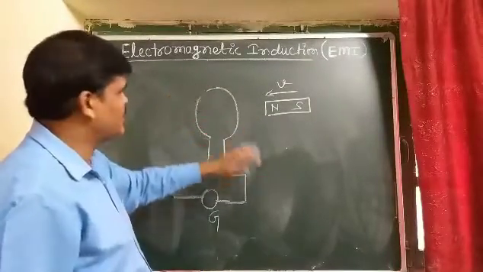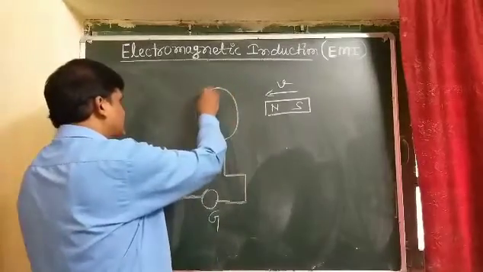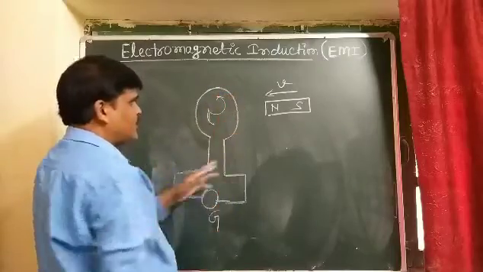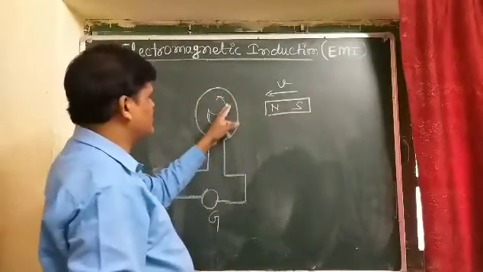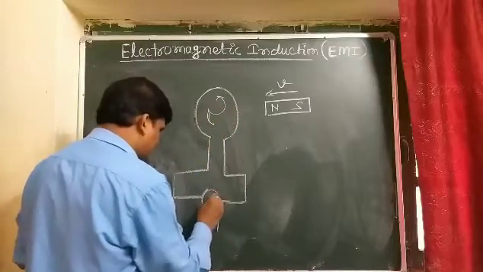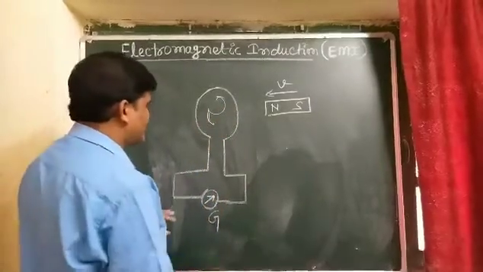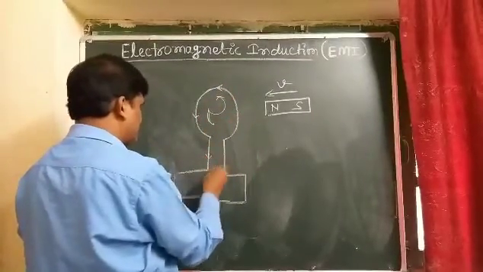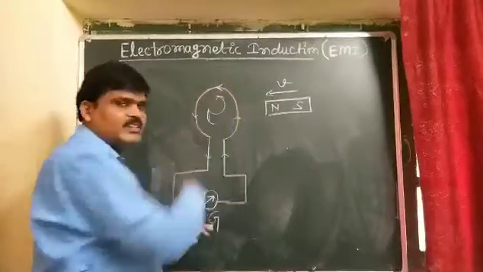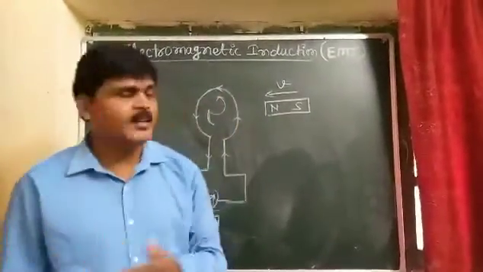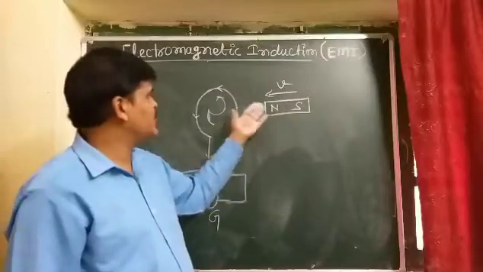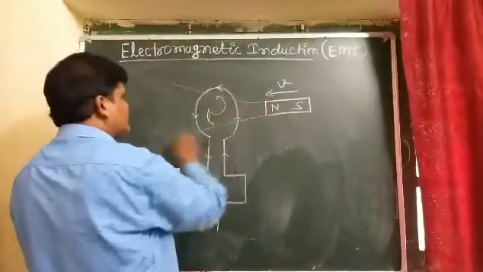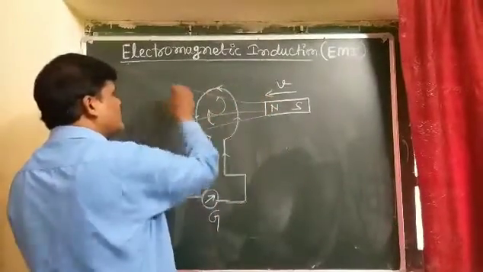And we know that this face of the coil behaves like a north pole, and current is produced in the coil due to the motion of the bar magnet. The north pole is moved toward the coil and the deflection in the needle is towards the right side. It means the current produced here is in the anti-clockwise direction. So what is actually happening? As the bar magnet is moving towards the coil, magnetic field lines are continuously passing through this loop.